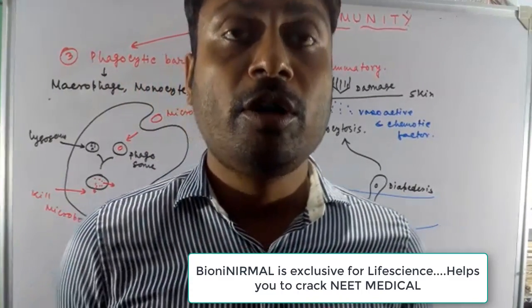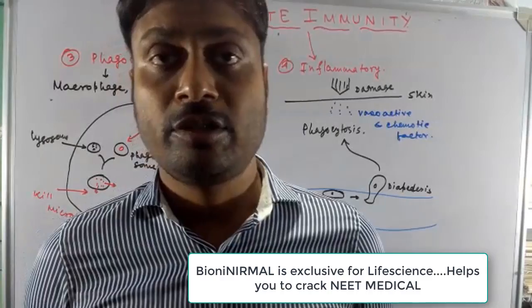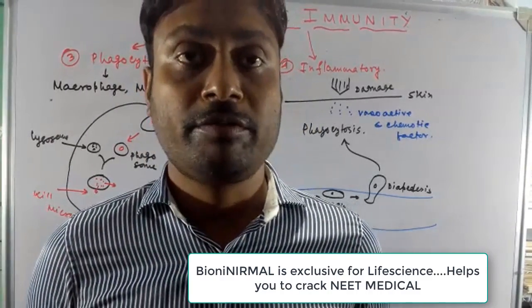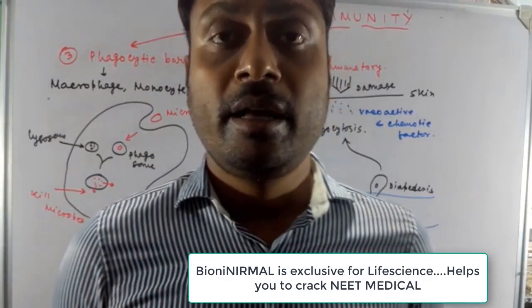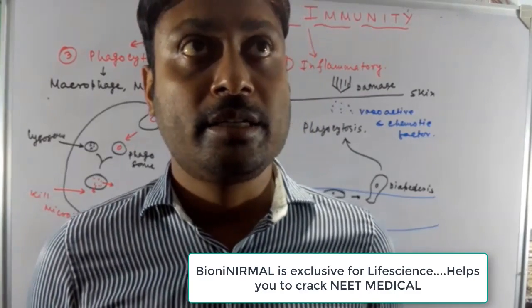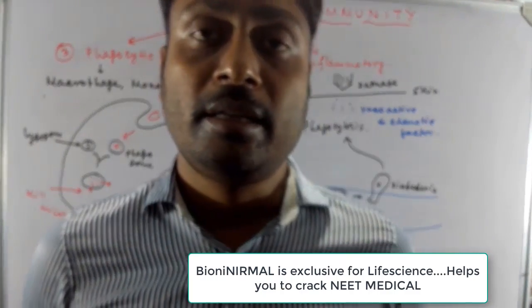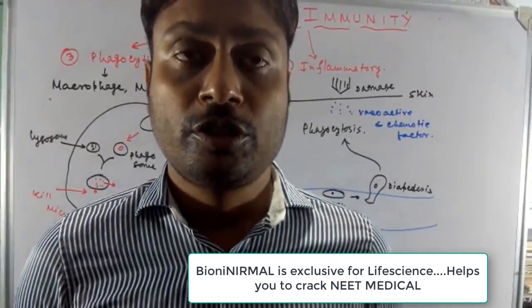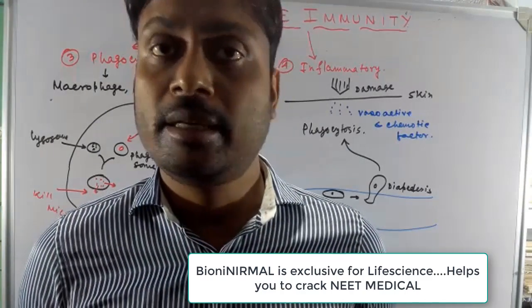Among all of these, the chemical mediators, which are part of the physiological barrier, are very important: lysozyme, interferon, and the complement system. So that is innate immunity, guys.